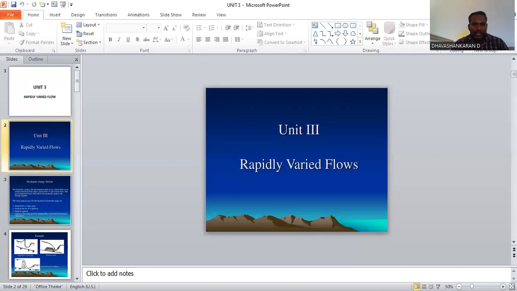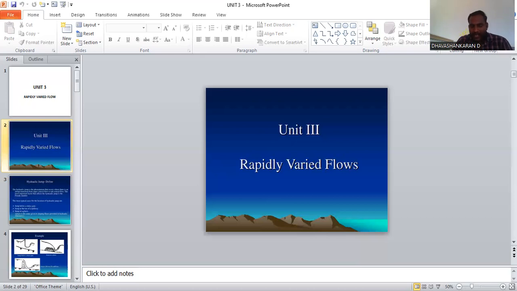Glacis is the name of the sloping floors provided in a hydraulic structure. So this is the definition of the hydraulic jump. A hydraulic jump is defined as a sudden increase in the depth of water due to the transformation of unstable supercritical flow to stable subcritical flow. The transition state lies between the unstable supercritical flow and the stable subcritical flow.